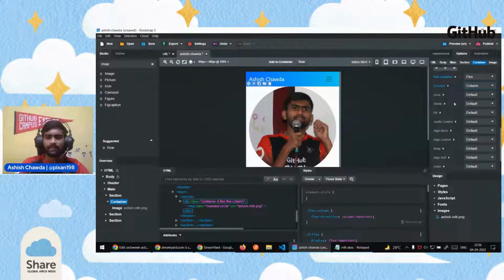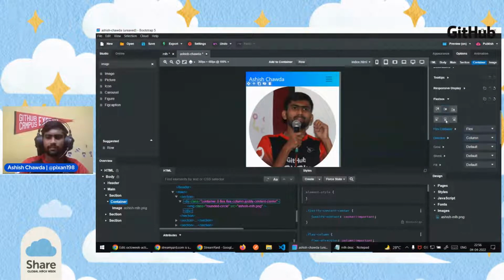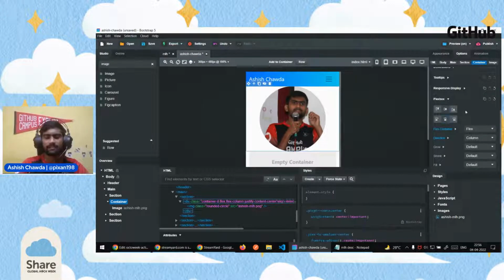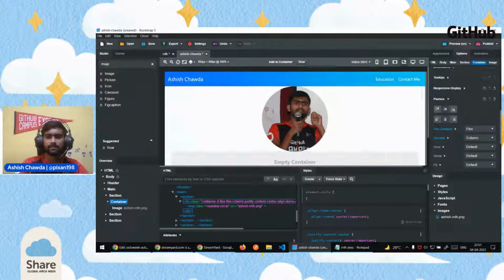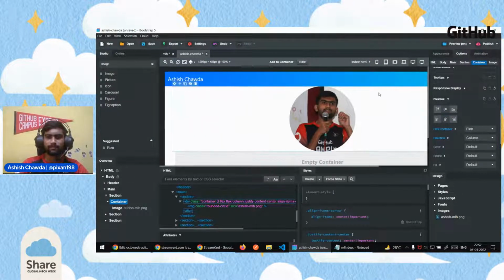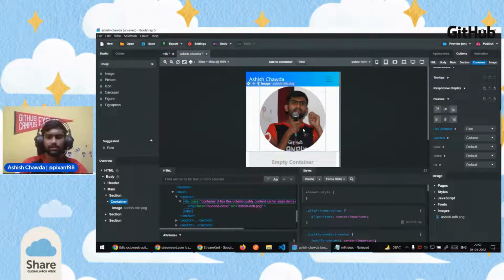so that when we later add anything, it will show in the center and in a column-wise manner. You can also select the center option for flexbox. It will justify its center and it will align center. So the thing which we see will always be in the center, no matter the screen size. I am in the desktop now, so it is also in center. I am in the mobile, and it is also showing in the center.